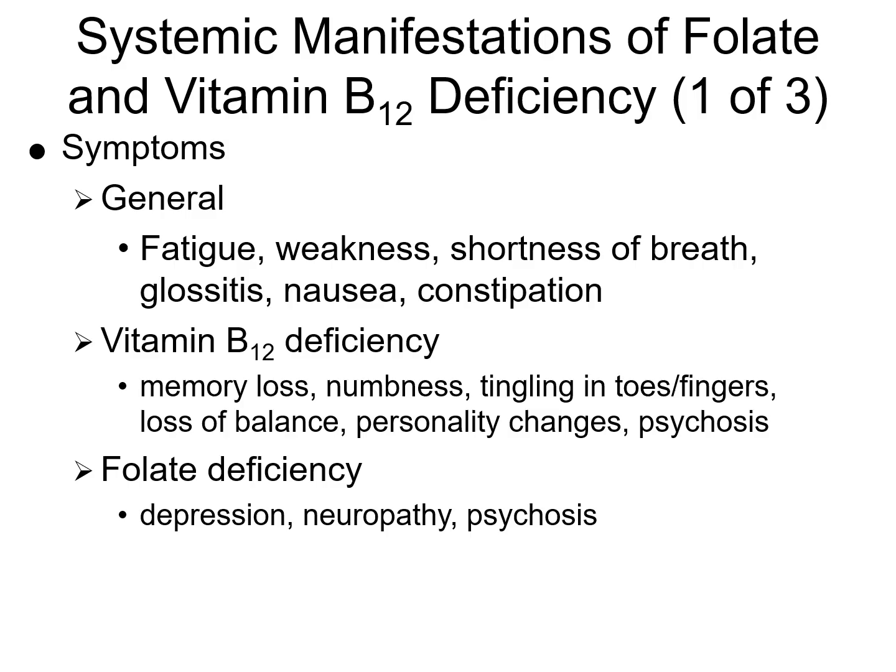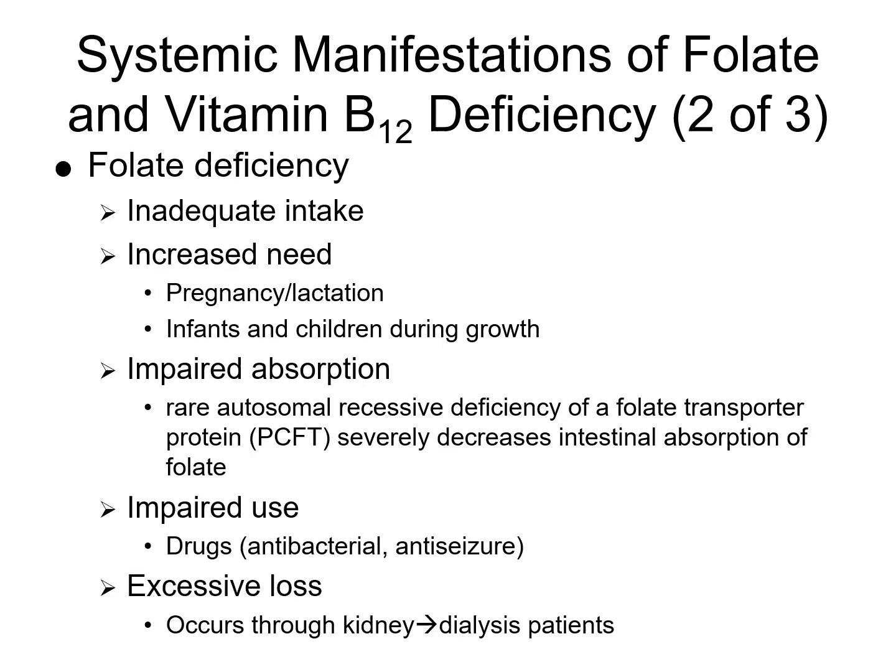So megaloblastic anemia presents with general symptoms like fatigue and weakness. Neurologic and psychiatric symptoms such as neuropathy and psychosis are more prominent in vitamin B12 deficiency, but could also occur with folate deficiency. Some causes of folate deficiency could be inadequate intake, so poor dietary consumption of folate-rich foods. It could be an increased need, such as during pregnancy and lactation, or in infants and children during growth spurts. It could be impaired absorption, such as a rare autosomal recessive deficiency of the proton-coupled folate transporter, which could lead to severely decreased intestinal folate absorption.